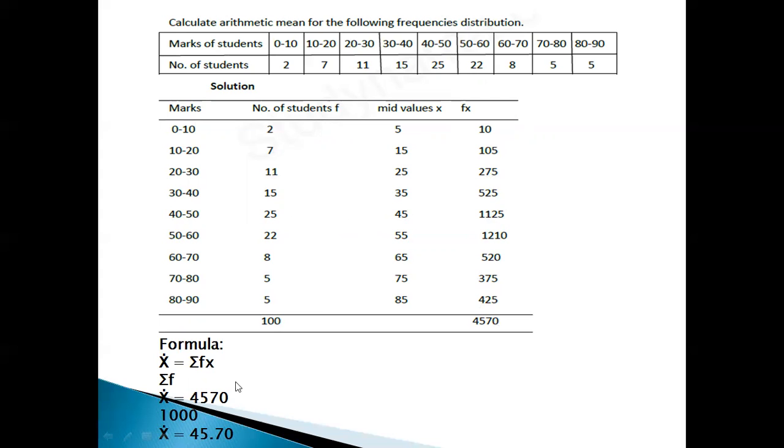Next, apply the formula. X bar is equal to sigma fx divided by N. 4,570 divided by 100, that is equal to 45.70. So 45.70 will be the answer. This is the answer. On an average, 45.70 is the average marks of the students.